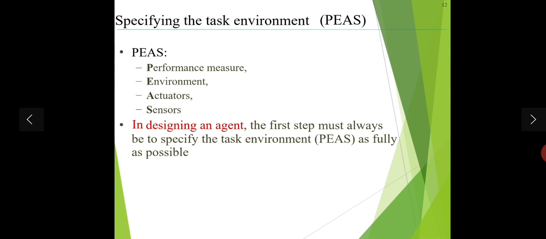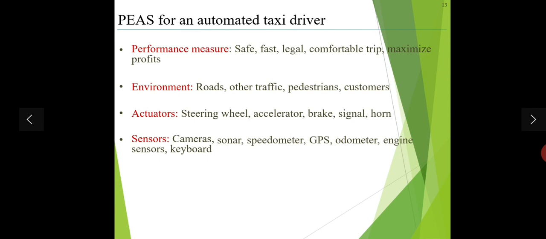Next topic is specifying the task environment. So we have to specify the task environment to do this. PEAS. PEAS is what? P means performance measure, E is environment, A is actuator, and S is sensor. In designing an agent, the first step must always be to specify the task environment as fully as possible. So how can we define it?